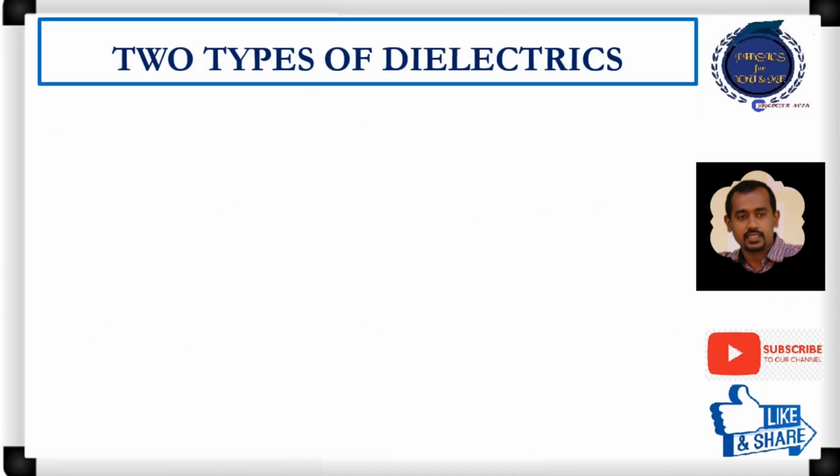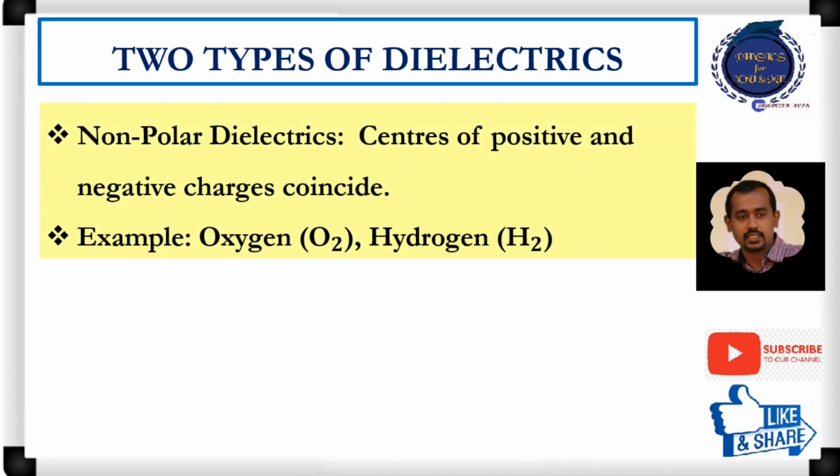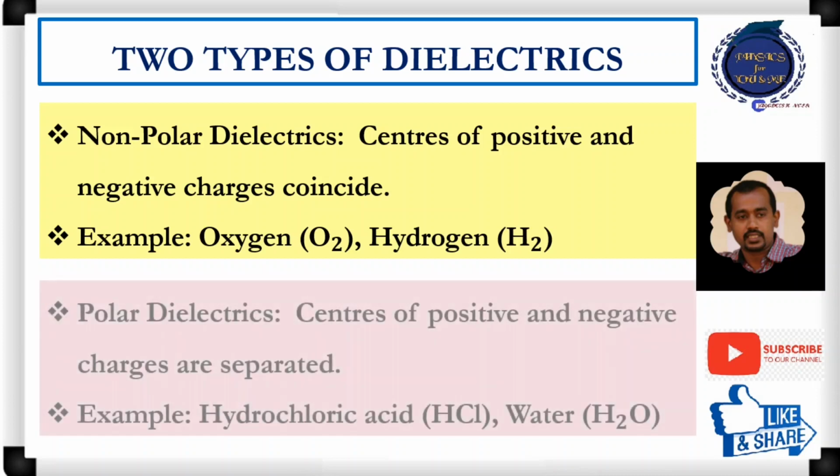Hence, they do not take part in conduction of charges. There are two types of dielectrics. The first one is non-polar dielectrics. The molecules of the dielectric with the centers of positive and negative charges coinciding with each other are known as non-polar dielectrics. Hence, they do not possess permanent dipole moment. Examples are molecules of oxygen and hydrogen.